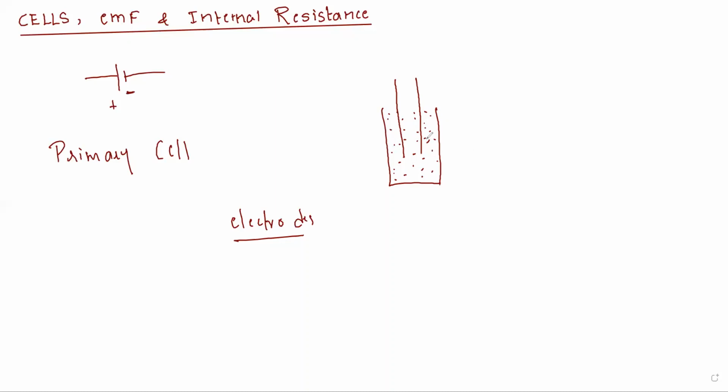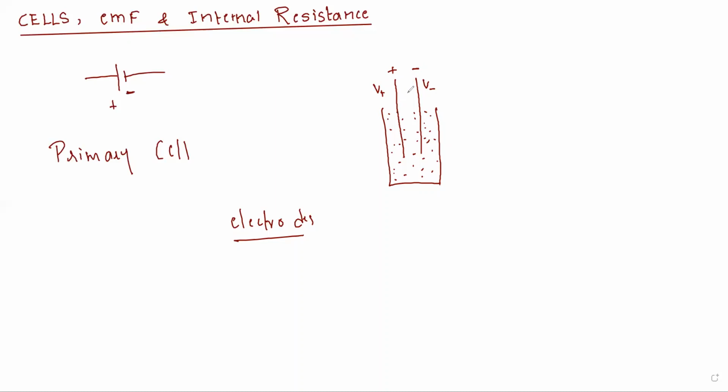The left rod gets positively charged, and this one gets negatively charged. Let us call the potential at the positive electrode V plus and the potential at the negative electrode V minus. Okay, V plus and V minus. So this is how the battery is built.